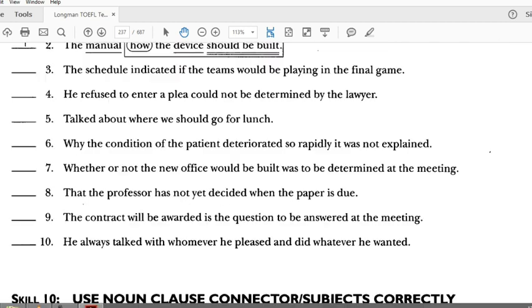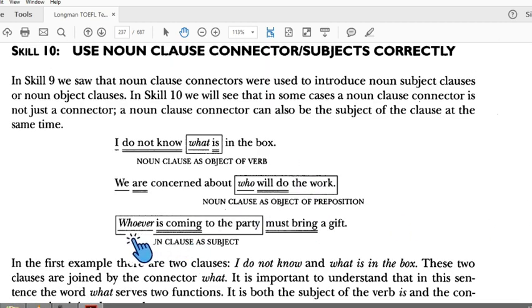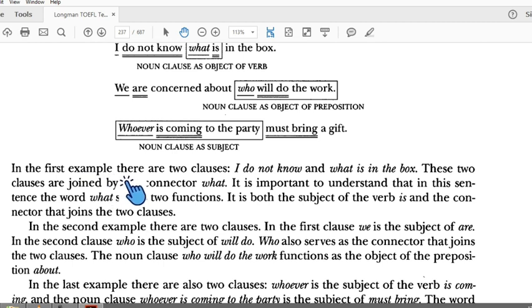Back to skill 10. Whoever is coming to the party must bring a gift. Whoever is the subject, this is the verb, because the whole noun clause is the subject. In the first example, there are two clauses, I don't know and what is in the box, joined by the connector what.